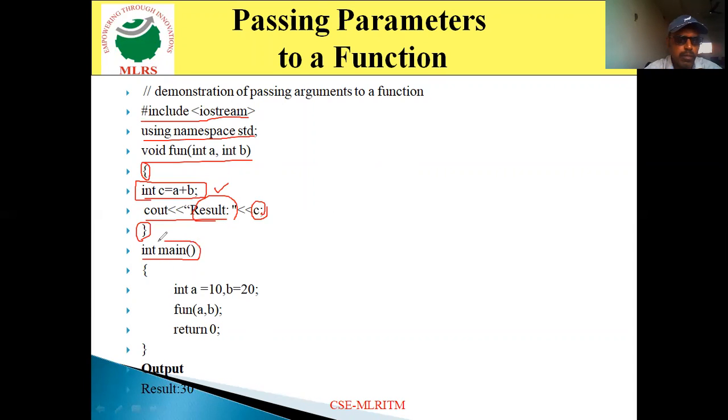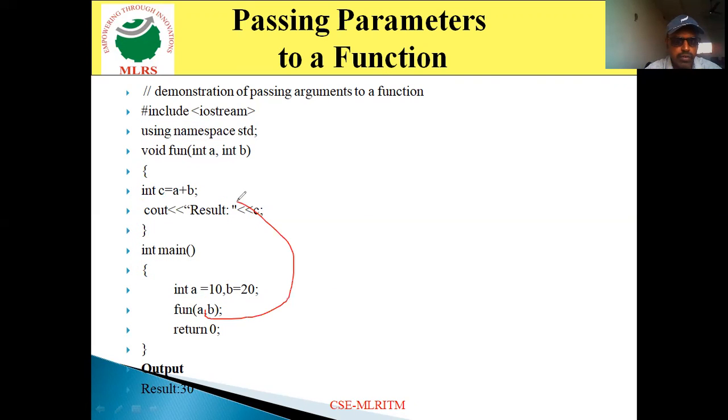Come to the next one, the main function definition, int main. Then open brace, which indicates the beginning of the main function. Then int a is equal to 10, b is equal to 20. This is a variable declaration and initialization. Here I am assigning the value 10 to a and the value 20 to b. Then the next statement, fun of a comma b. It is a function call, so it executes this function. Whatever values are in a and b, the value 10 is assigned to this particular a, and the value 20 is assigned to this particular b.